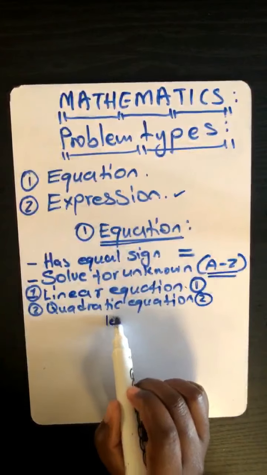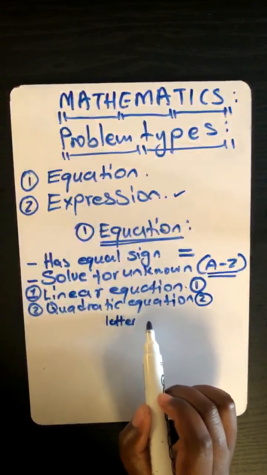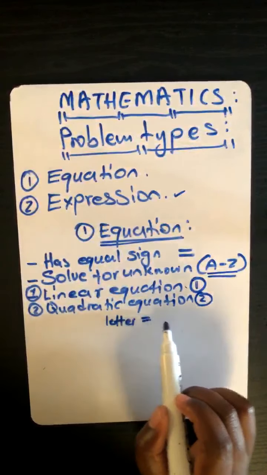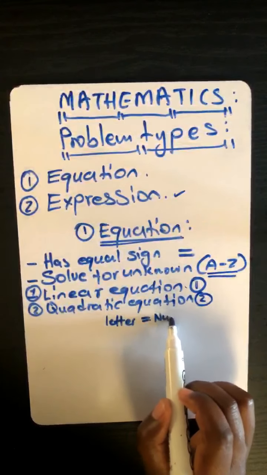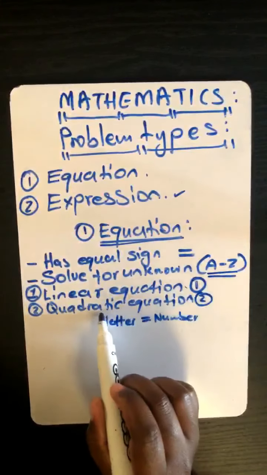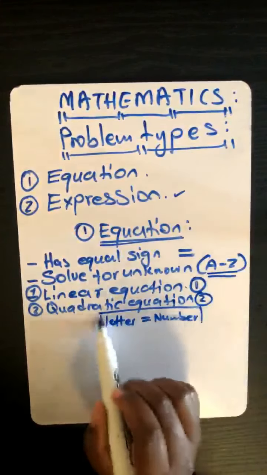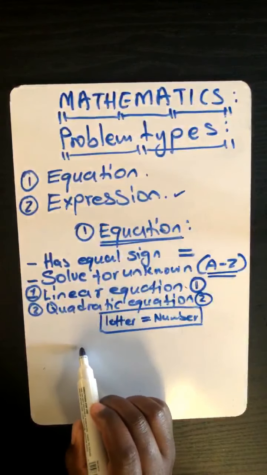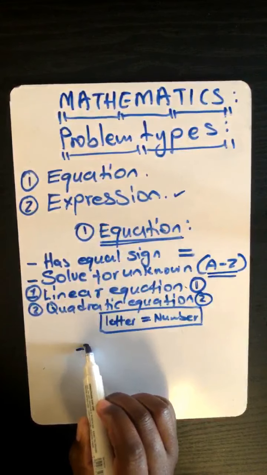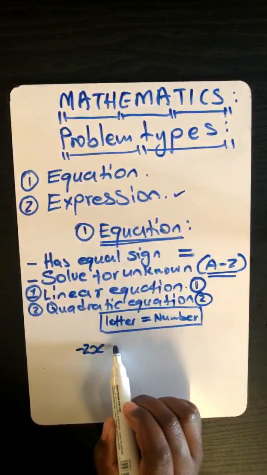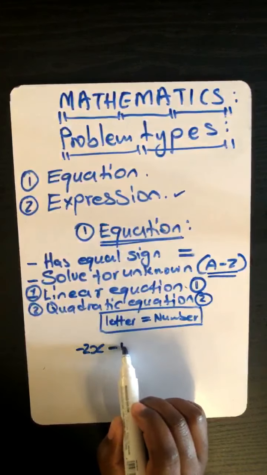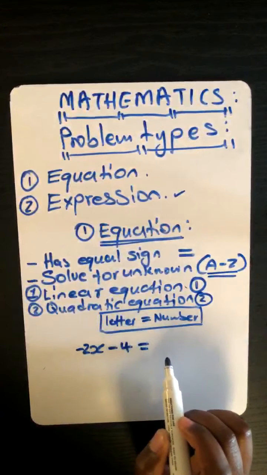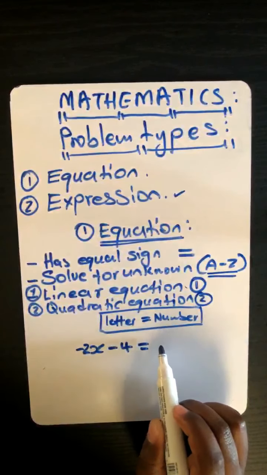But remember, in everything you do, you're just trying to have letters on the left and numbers on the right. I know you like solving for x, lawyer. So I'll give you negative 2x minus 4 is equal to, what am I going to do there, lawyer?